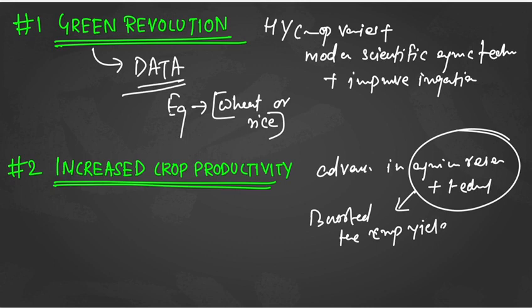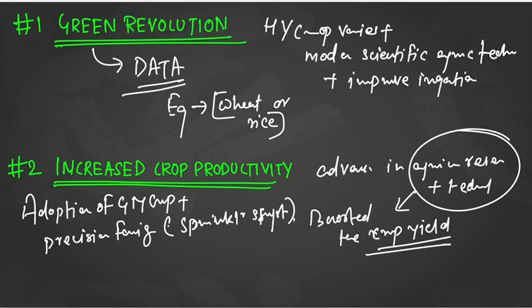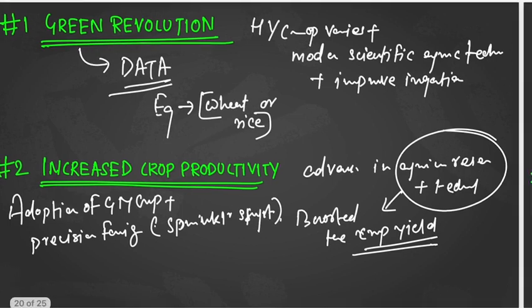So this keyword has to be there, crop yield. Is it okay? Next, you could have said that okay, because of adoption of genetically modified crops, plus precision farming. Precision farming is related to your irrigation facilities. Okay, an example can be your sprinkler system. Is it okay? So this could have been written under increased crop productivity.